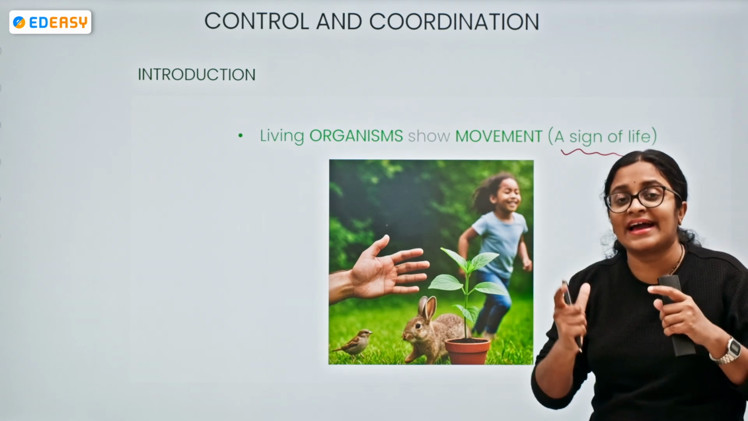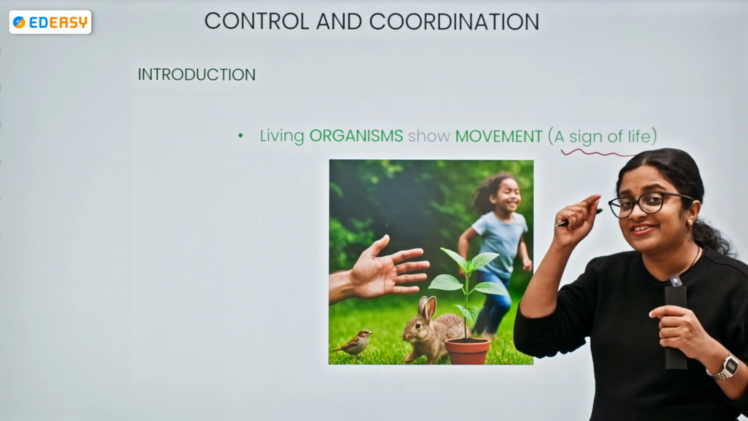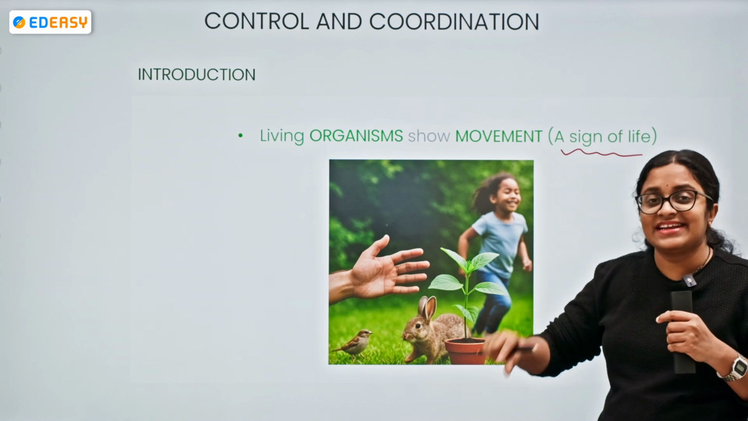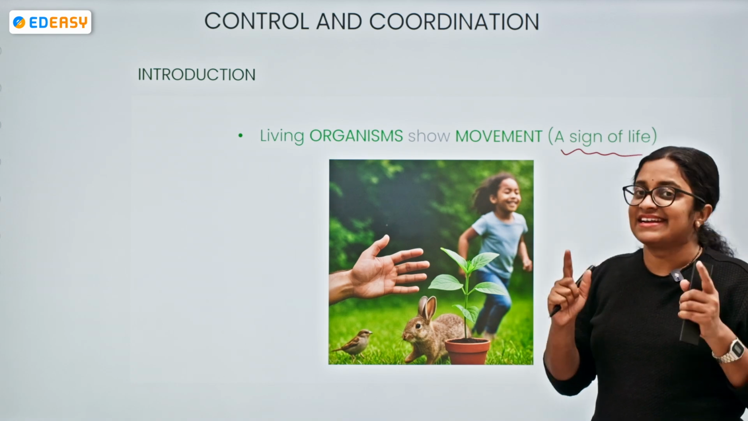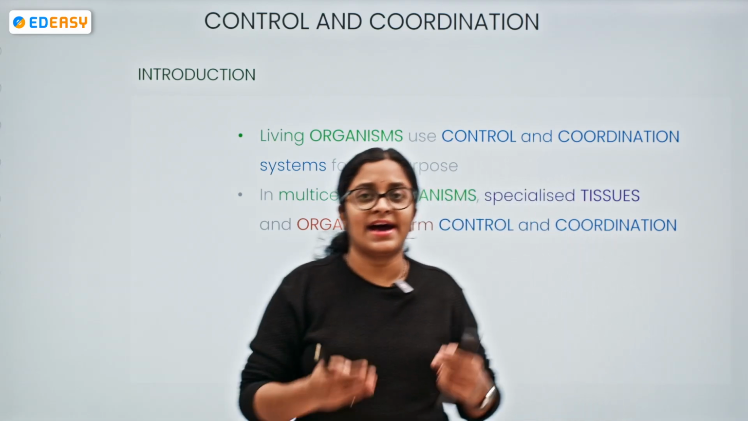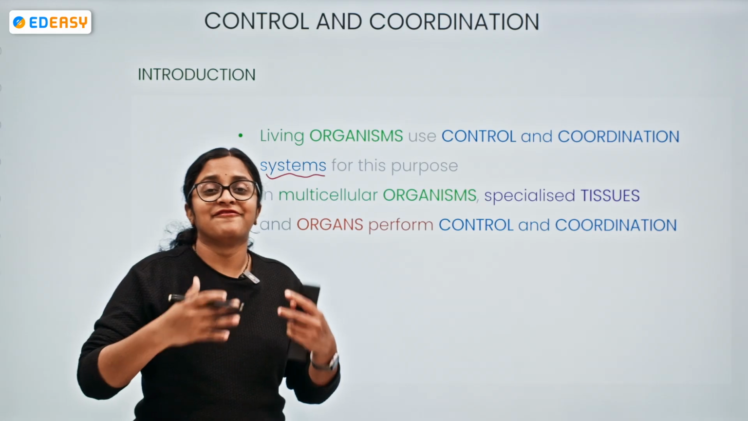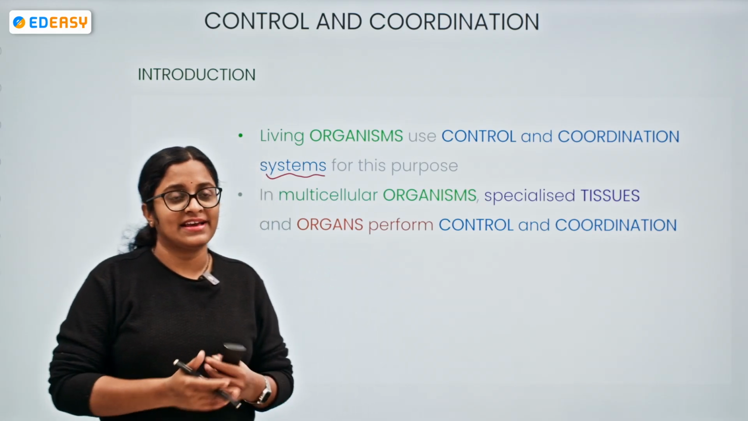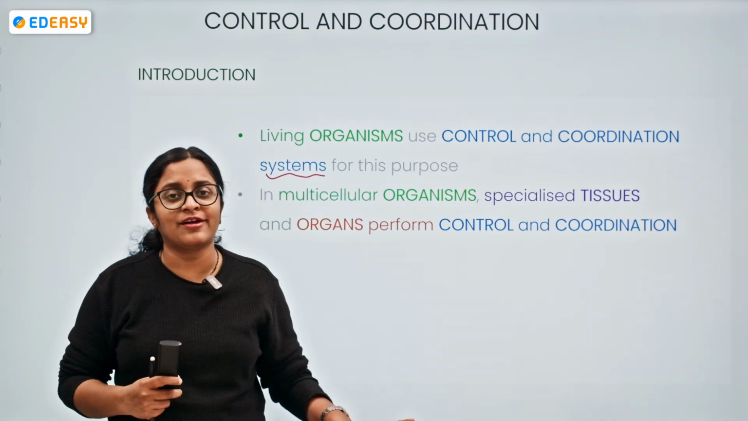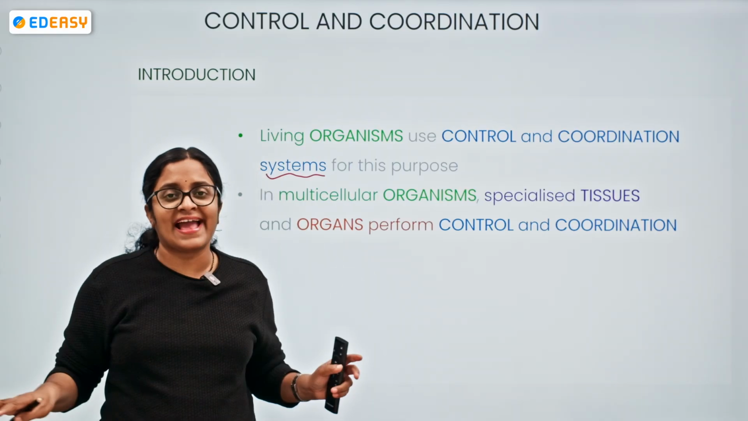But what is guiding us to move? Our brain is making decisions. Our nerves are generating impulses, sending commands and instructions. So living organisms use control and coordination systems for achieving various things within our body. Let's take the first scenario, unicellular organisms: the single cell itself performs all the activities.